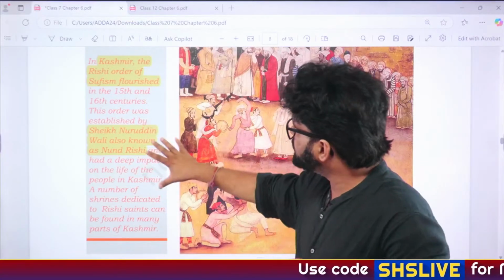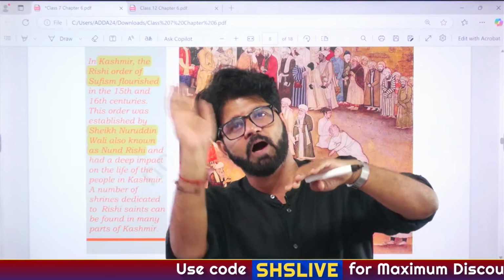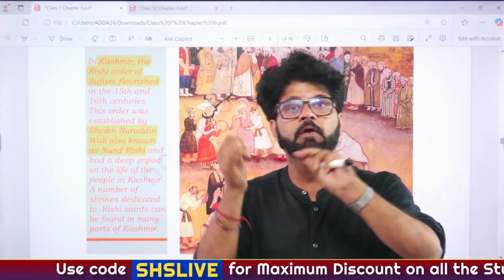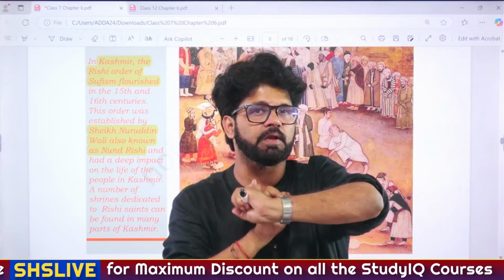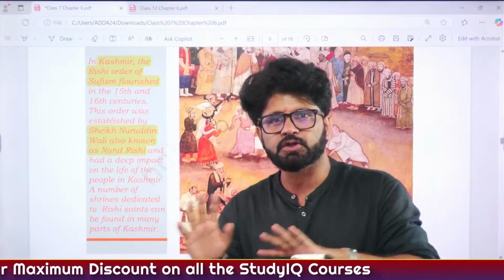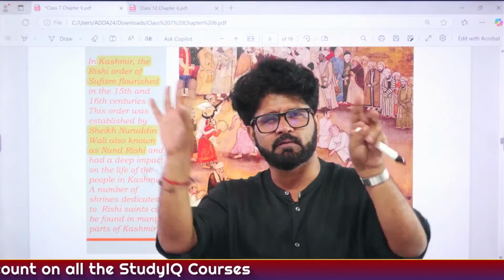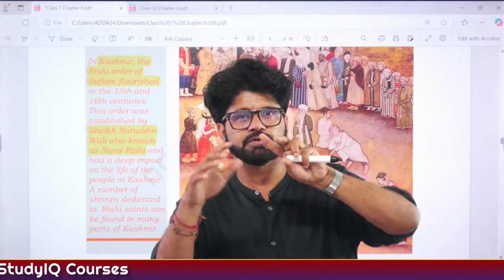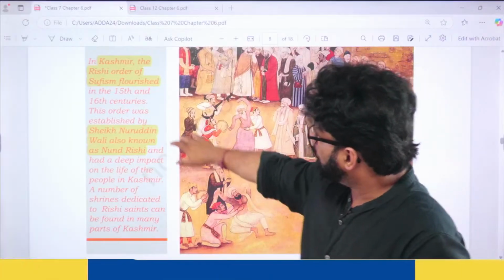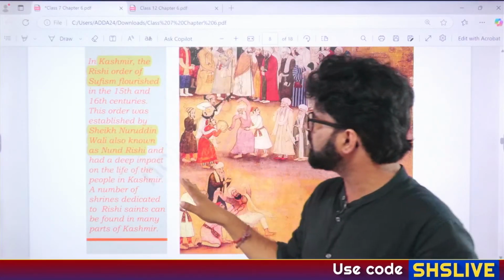So this Sufism got replaced by Wahhabism, which is an extreme form of Islam, which led to increased militancy in Kashmir. I read it somewhere in a Hindu or Indian Express article, they were talking about this. So keep that in mind. And again here, whatever is underlined, Rishi order, Sheikh Nuruddin Wali.